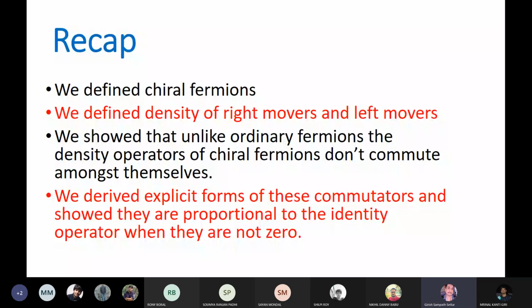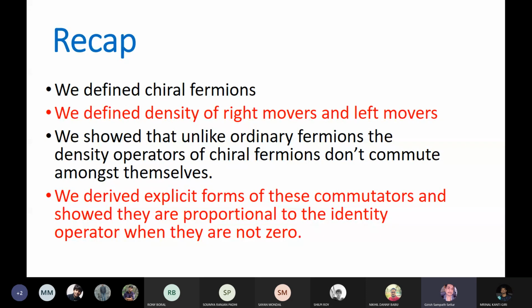So can you hear me and see what I've shared? Yes, sir, it's visible to us. So if you remember, I'm just trying to recap what we discussed in the first lecture. We defined what are chiral fermions.